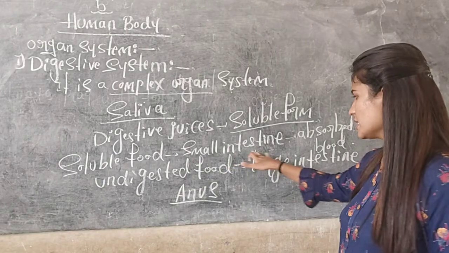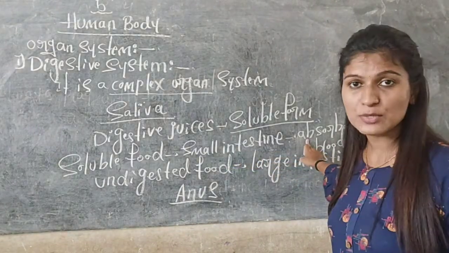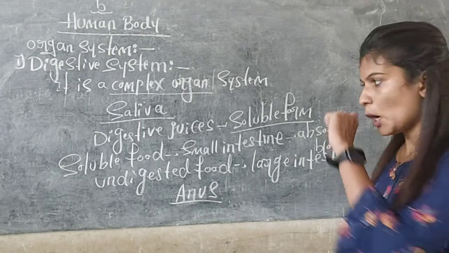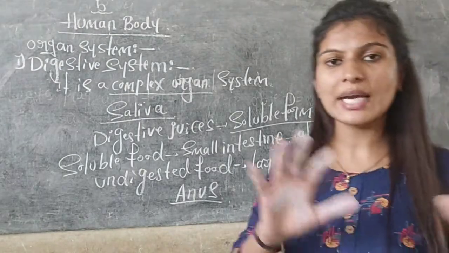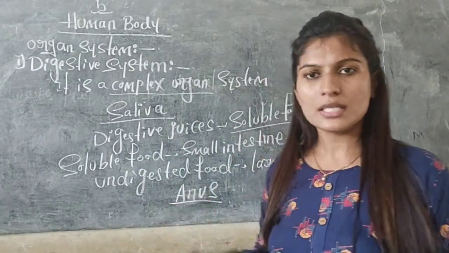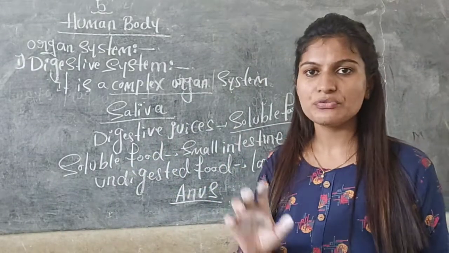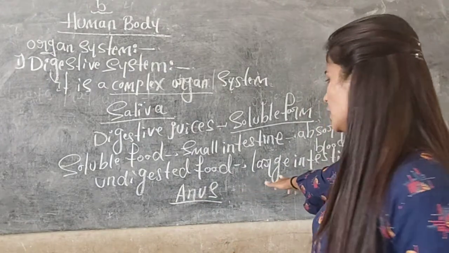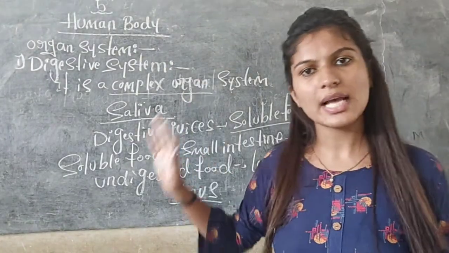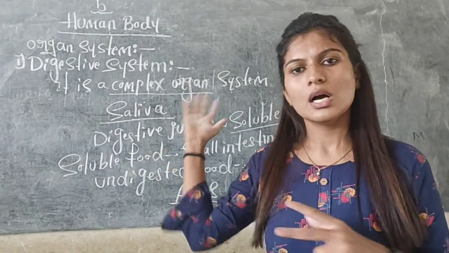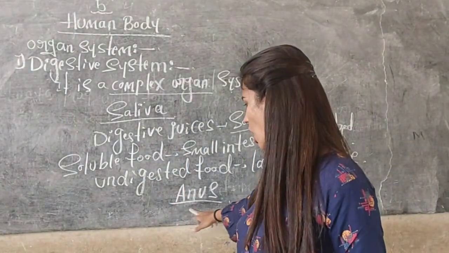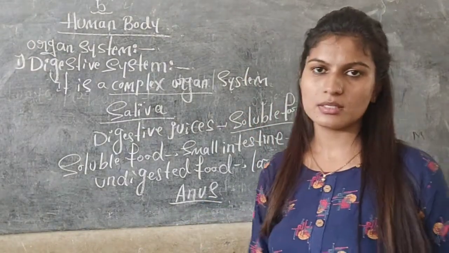In the small intestine, the food will get absorbed into the blood. Some undigested food will be there, and that undigested food will go to the large intestine, and finally pass out through the anus.